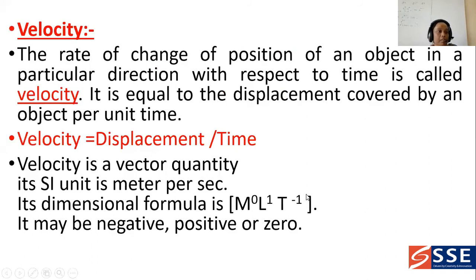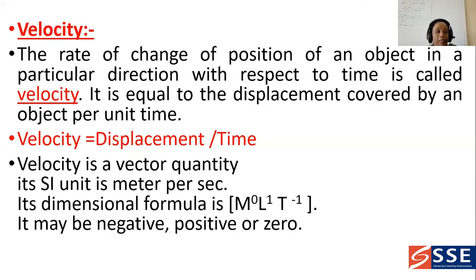And next, velocity. So how you can define the velocity? Velocity can be defined as the rate of change of position of an object in a particular direction with respect to time. It is also equal to the displacement covered by an object per unit time. So you can also give the definition for velocity as displacement covered by an object per unit time, and that is written as velocity is equal to displacement by time. And దాన్ని ఎట్లా ఫార్ములా రాయొచ్చు అంటే displacement per time.